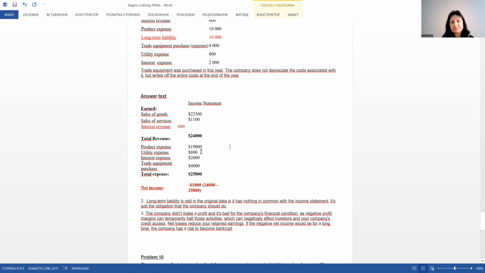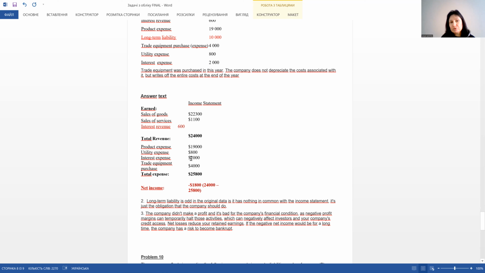And I think that company does not buy trade equipment every month. And so it's occasionally that in this period there are losses. Because product expense is usually connected with sales of goods.